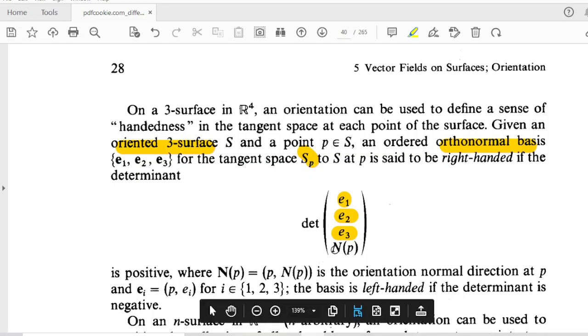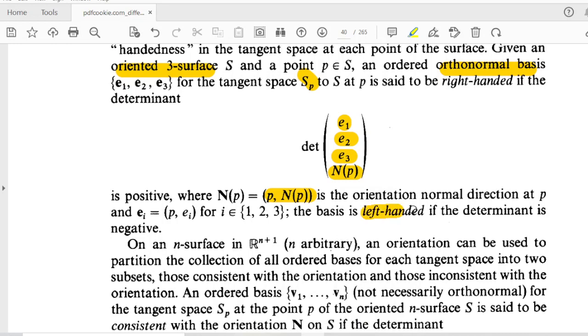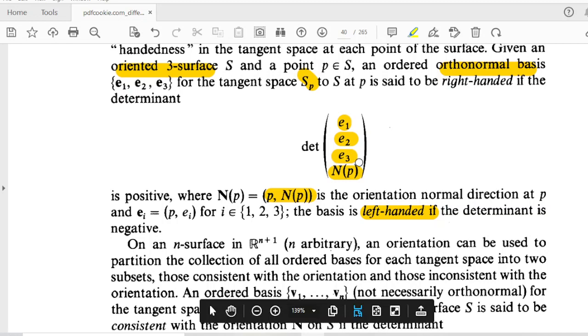E1, E2, E3 is the orthonormal basis for our tangent space of S at the point P, and n bar of P എന്ന് പറയുന്നത് normal, n of P എന്ന് പറയുമ്പോൾ n of P is the orientation normal direction, unit normal vector at P. And this is the basis if is left-handed. ഈ ബേസിസിനെ നമ്മൾ ലെഫ്റ്റ്-ഹാൻഡഡ് എന്ന് പറയണമെങ്കിൽ the determinant of this value should be a negative value.